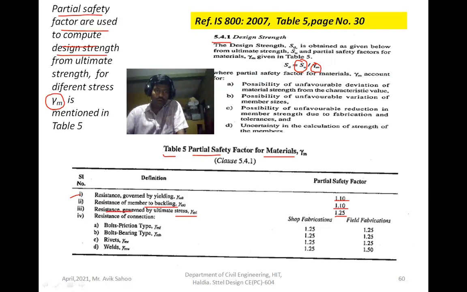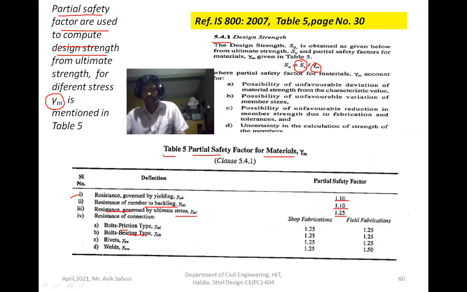Now for connection, you know that different types of connection are used: bolt, rivet and welds. For bolts, two types are used: friction type and bearing type.